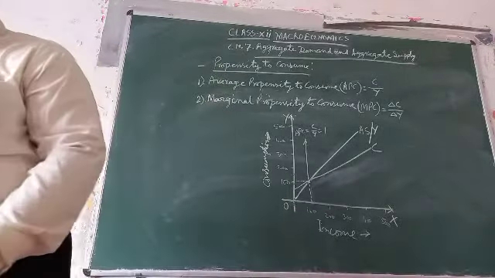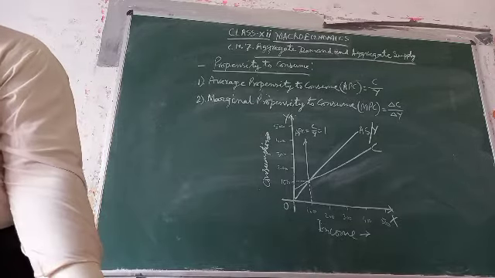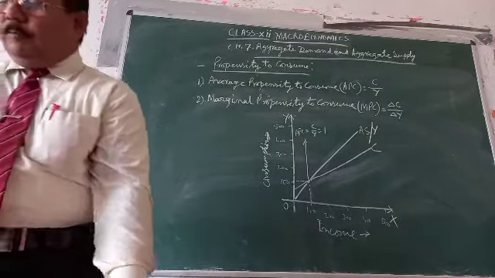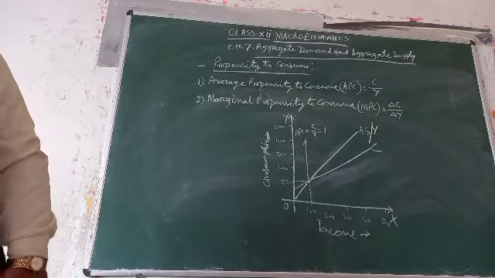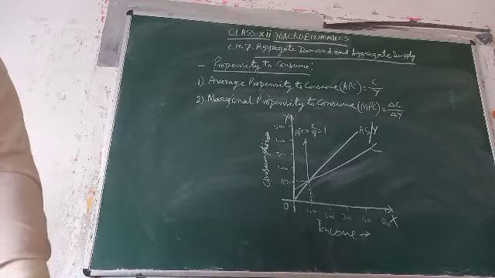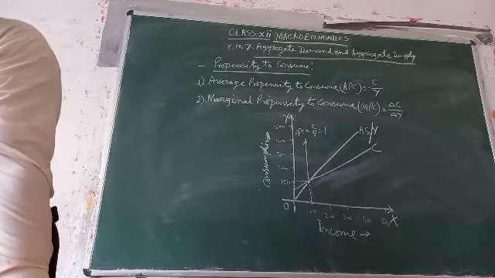Let us consider the various features of APC. APC is equal to 1 at the break-even point.